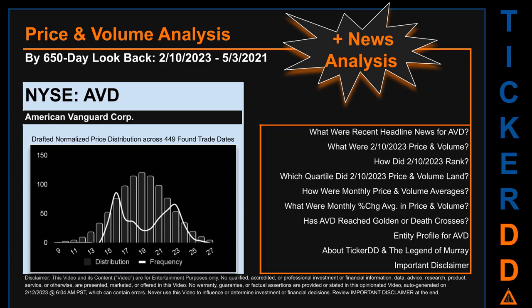The chart shown on this page is our initial attempt at studying the price for AVD after dynamically normalizing price distribution across those discovered trade dates. The bar chart is the generated distribution and the overlaid line graph, if it is generated, is the frequency of the prices on the x-axis. We will enhance this look as our AI model progresses in the next iteration. Remember that this is just a drafted, in-progress, observational model to best fit abstracted third-party data into various opinionated views. Before we jump into price and volume analysis, let's look at recent headlines for AVD.